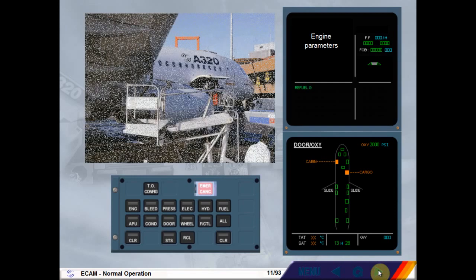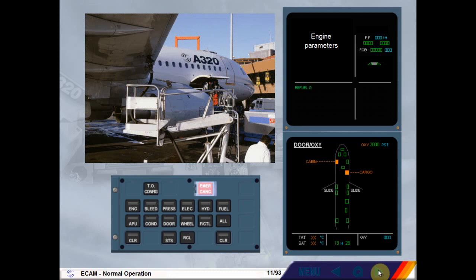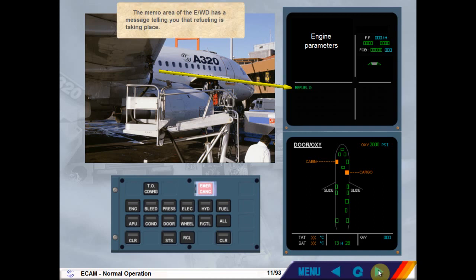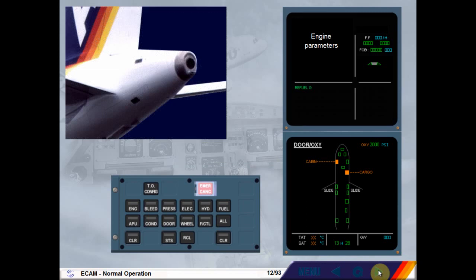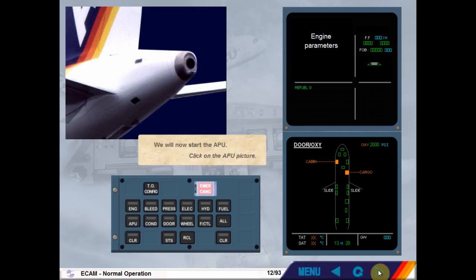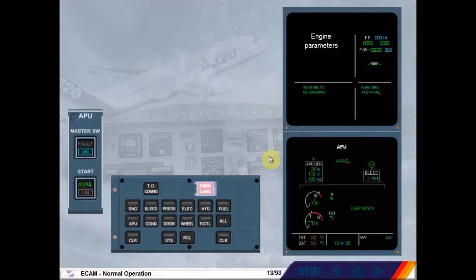The memo area of the engine warning display has a message telling you that refueling is taking place. We will now start the APU. Click on the APU picture. Notice that the APU system page is automatically displayed by the ECAM system.